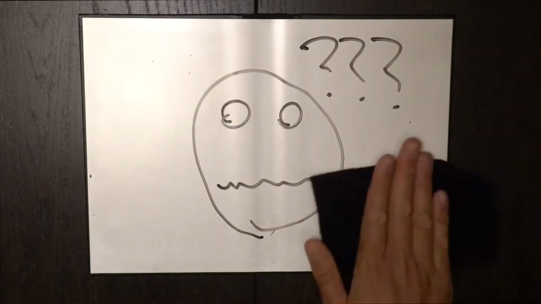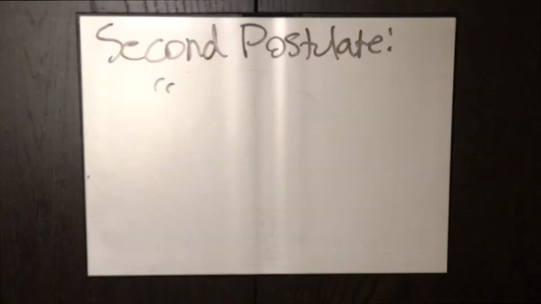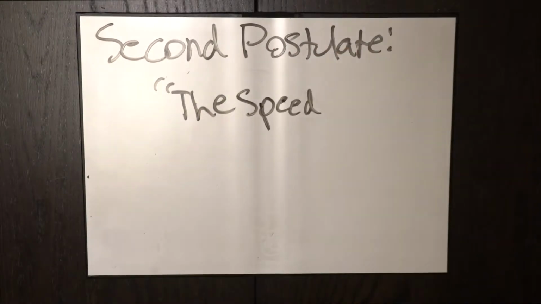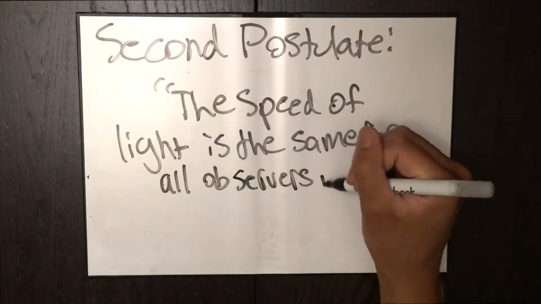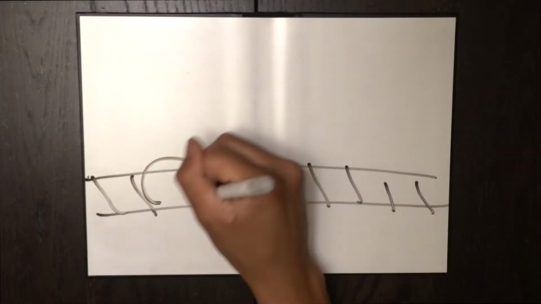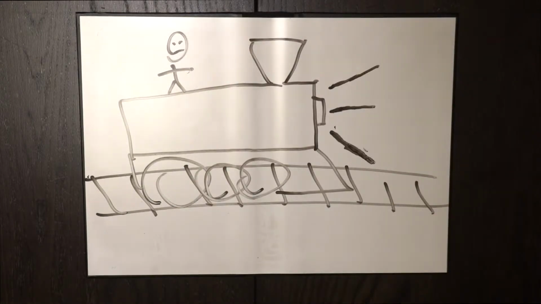Again, what? Now, I know this sounds strange and very counterintuitive, but this is where we begin our lesson on special relativity. Let's take another look at the train example. The second postulate in special relativity states that the speed of light in a vacuum is the same for all observers, about 300 million meters per second, whether or not the light source is moving. So even if the light comes from a train moving at 1/4 the speed of light, the light itself is still moving at the speed of light.